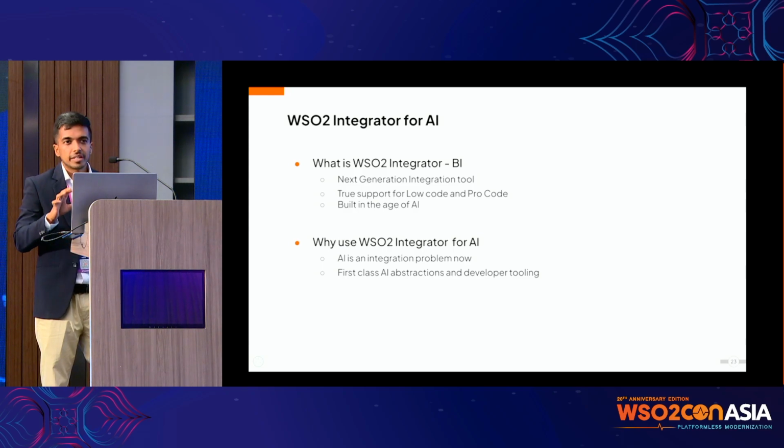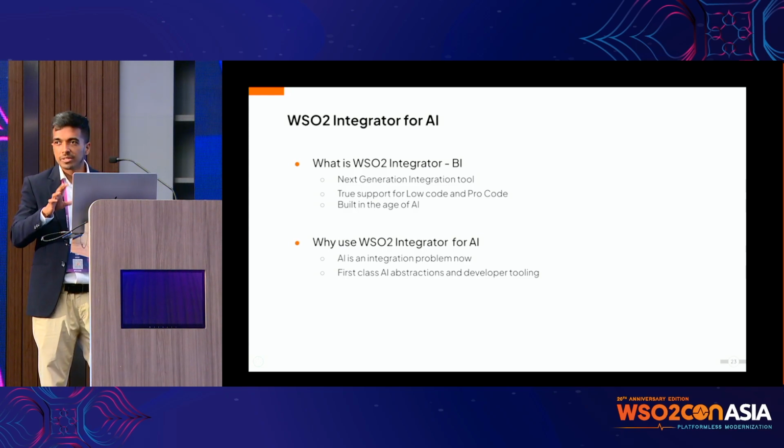So before we get into the actual implementation, we have to explain the tool that we are going to use to implement this, right? Let me introduce that tool a little bit, because this tool might be new for some of you. So what we will be using is WSO2 Integrator BI.